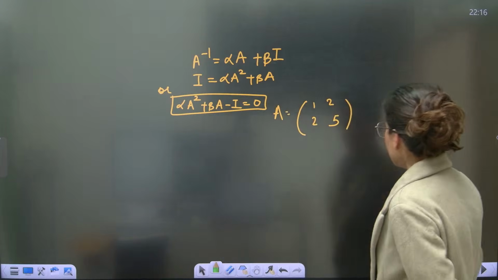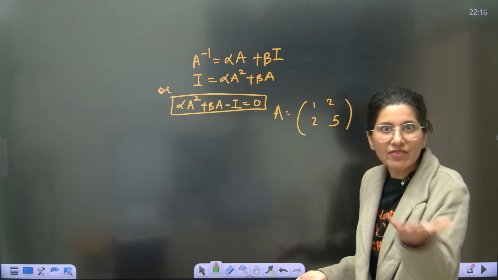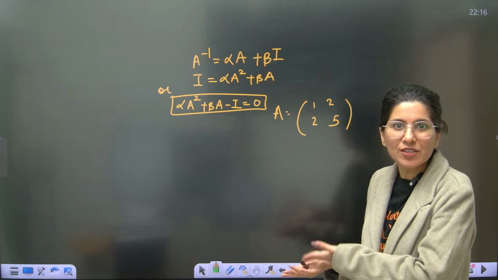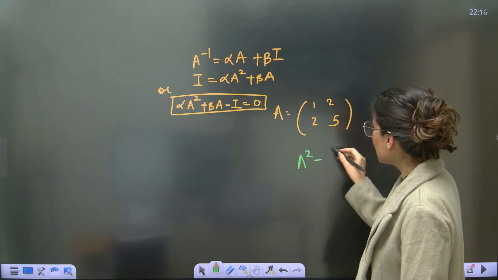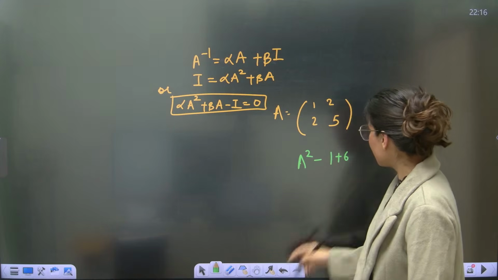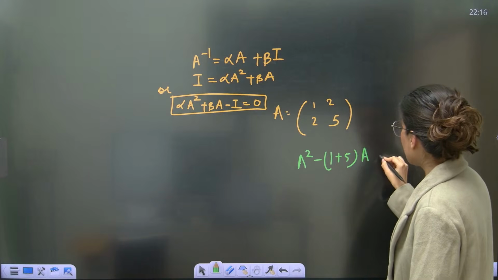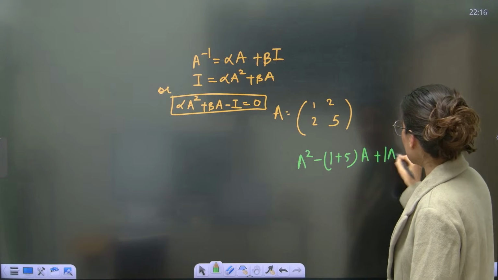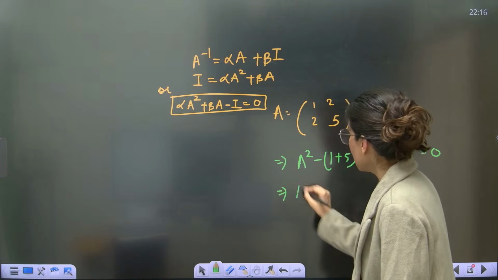Now, you can create your own characteristic equation, ma'am. How come? I have given you the formula for characteristic equation. Tell me. So ma'am, A square minus, you said trace of A. Trace of A is 1 plus 5, which is 6. Then plus determinant of A, I is equals to 0. This is your characteristic equation.